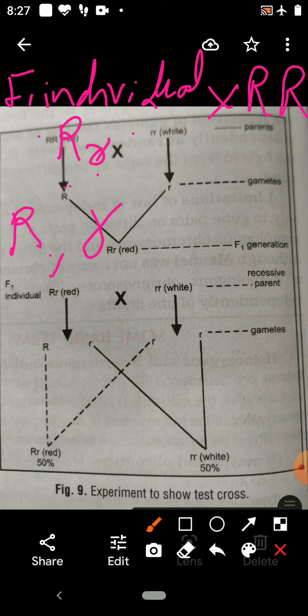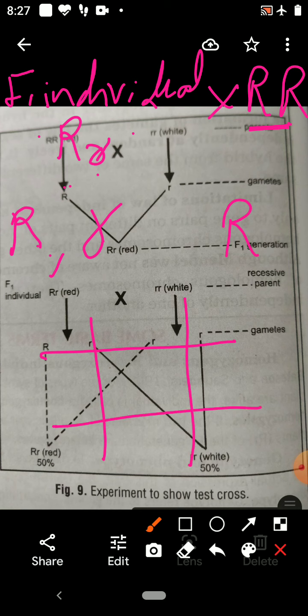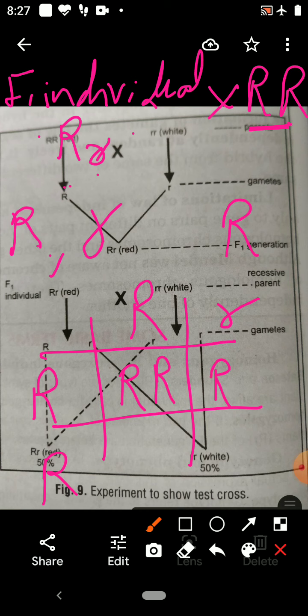But which gametes are produced by the dominant parent here? There is one type. Now we have made the cross. On this side I have taken the gametes produced by the F1 individual, capital R and small r. This is the gamete produced by the dominant parent, capital R, capital R. So here: capital R capital R, capital R small r, capital R capital R, capital R small r.